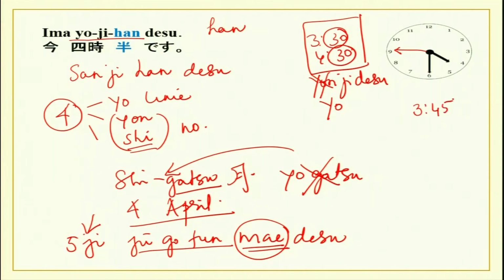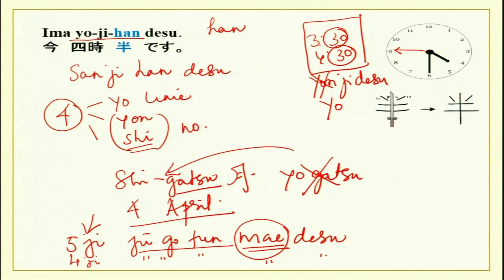In a similar manner, if it is 3:45, how will you say 3:45? So, 3:45 will be yoji jugofun mae desu. So, this will be this over here. Please remember, practice it like this, so it will be easy for you to tell time.